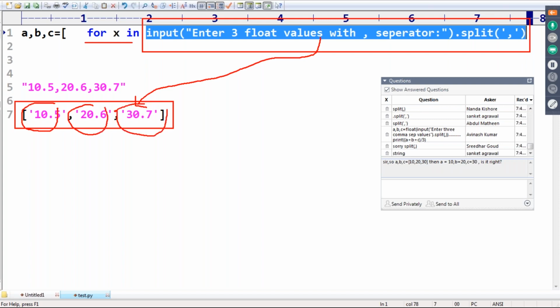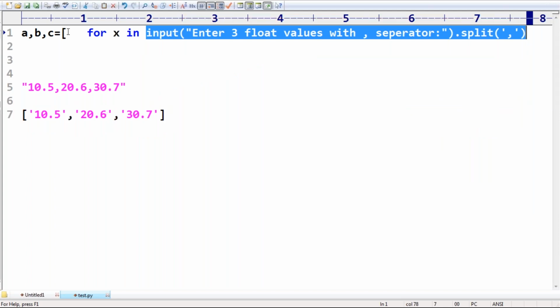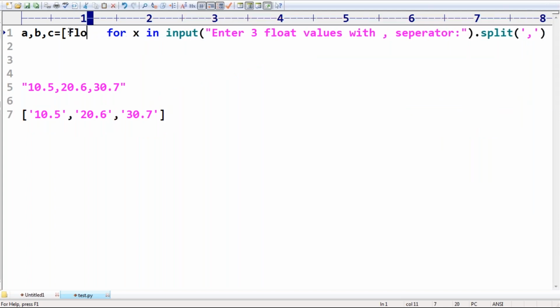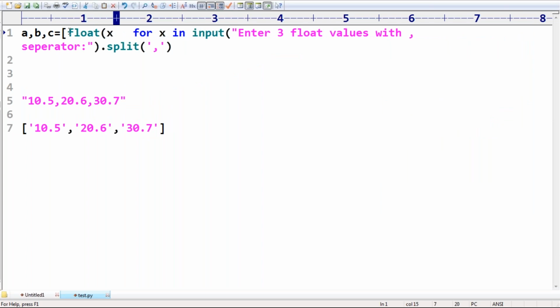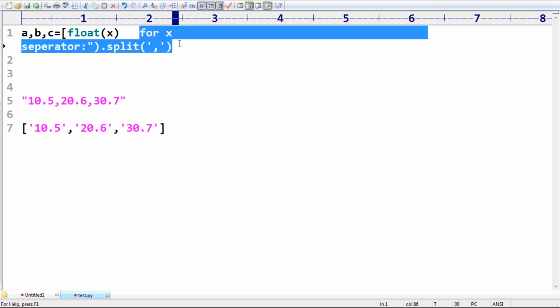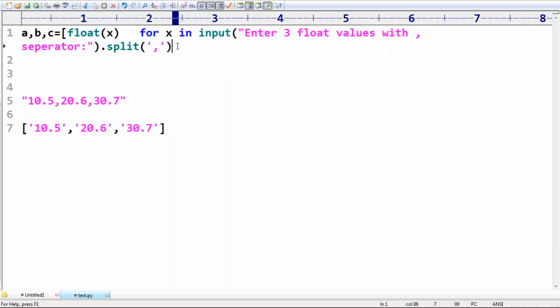What operation do you require to do? Can you please typecast to float type? Float of x. Are you getting that, sir? For every x in this, I have to take float of x, then close that list. Wonderful. Now I hope at least some clarity all the people are getting.